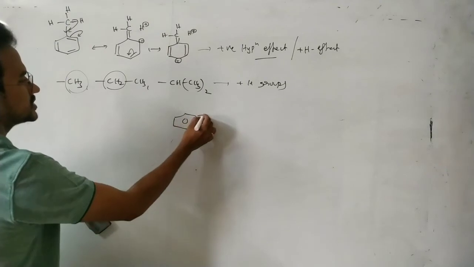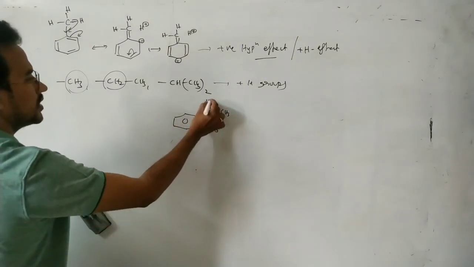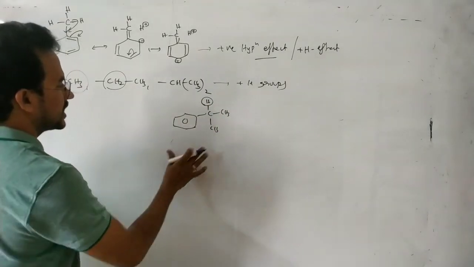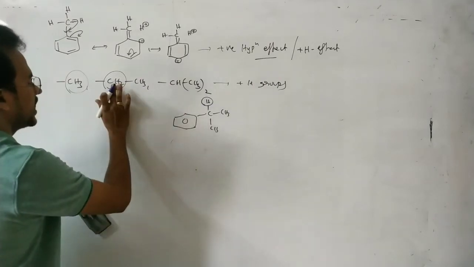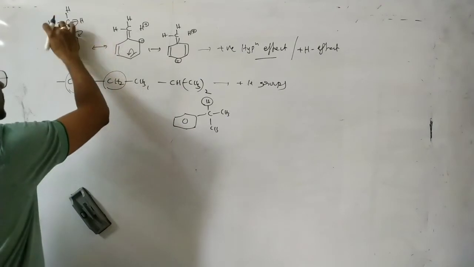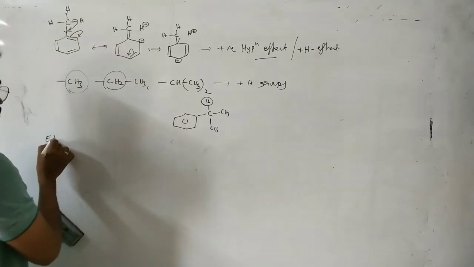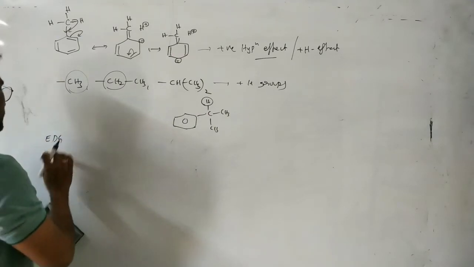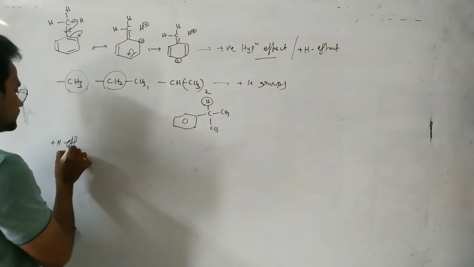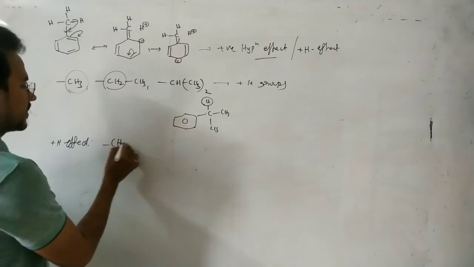So less extent of hyperconjugation with 1 hydrogen, more extent with 2 hydrogens, and a very high extent with 3 hydrogens. So the electron donating strength, that means the plus H effect, is higher for methyl,